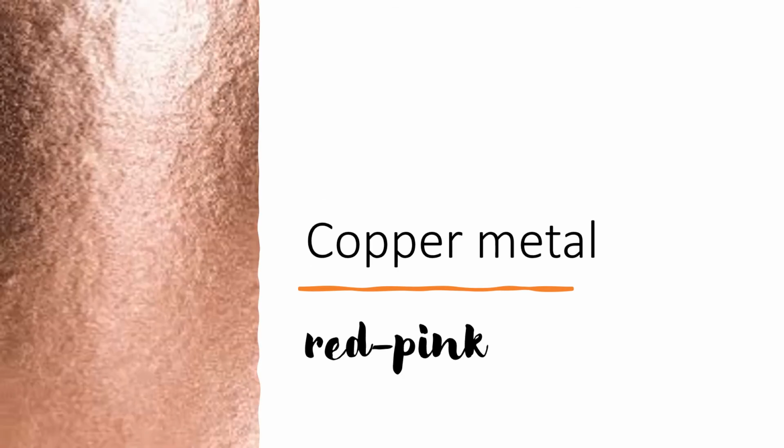Now, copper metal, this is the one where people fall and they look at the colour that you can see here on the screen and they go, oh, it's like a bronzy colour. But remember, in chemistry, we only accept the colour red-pink for copper. And you've got to have the little hyphen in between the two colours. No forward slashes, not just a space. It's got to be red hyphen pink. They are very pernickety about that. So make sure you get that right.